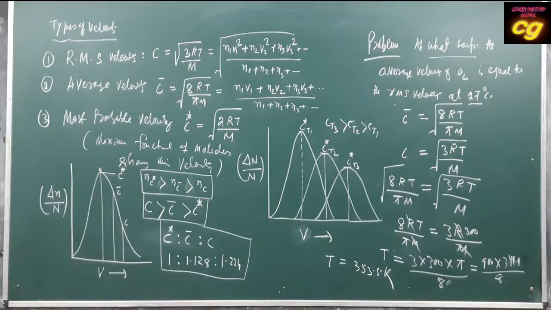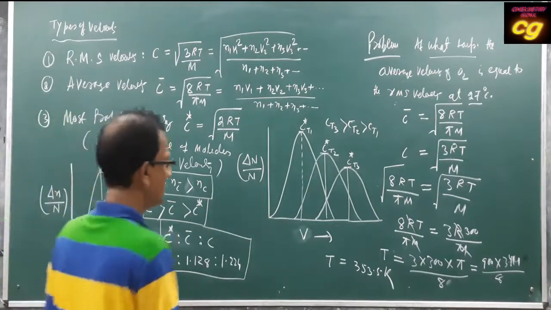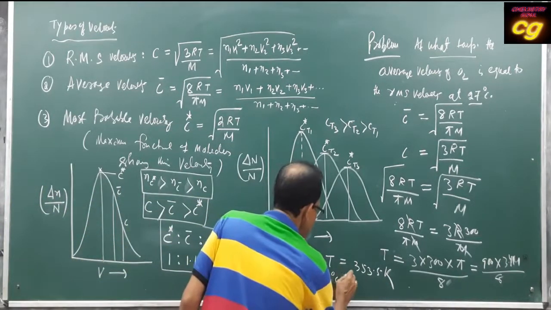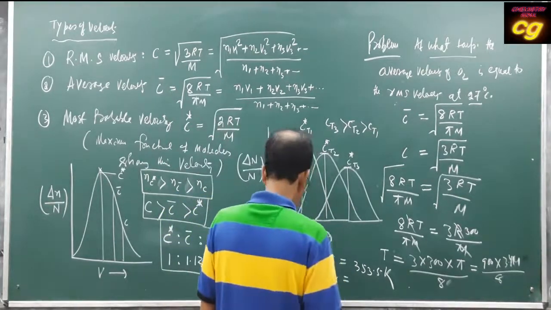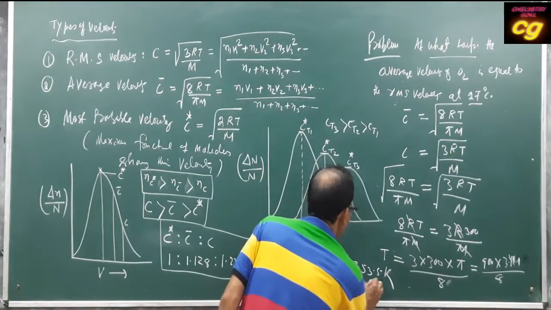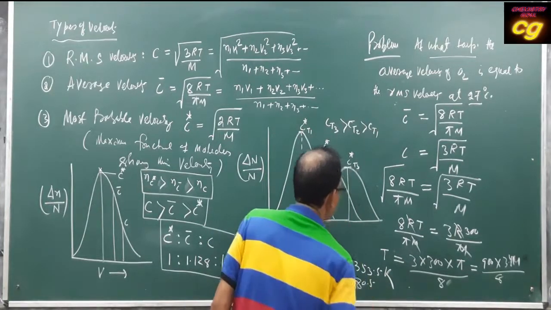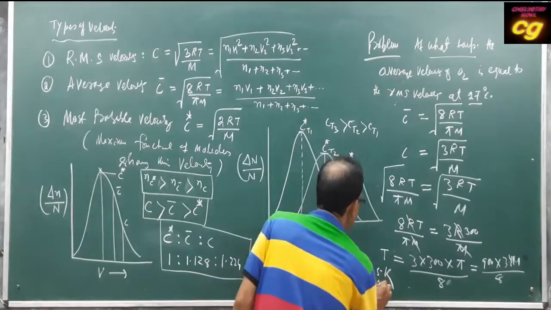So 3RT by M and 8RT by pi M, M is cancelled. The T value will be 900 into pi, 3.14, then by 8. The result is 353.5 Kelvin. In degrees Celsius, if you deduct 273, the result is 80.5 degrees Celsius.